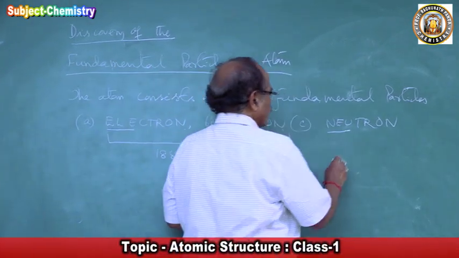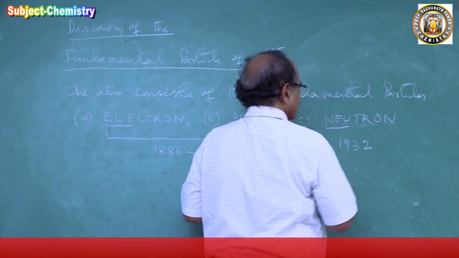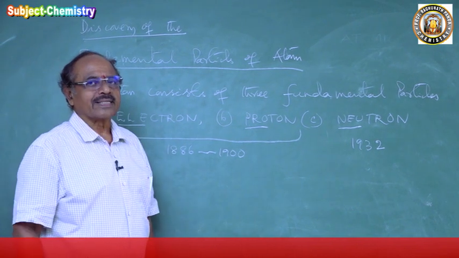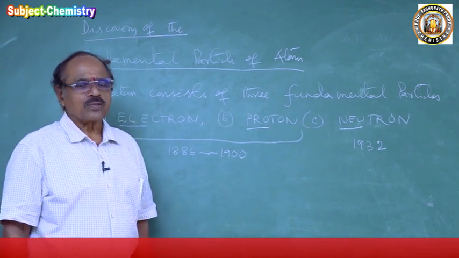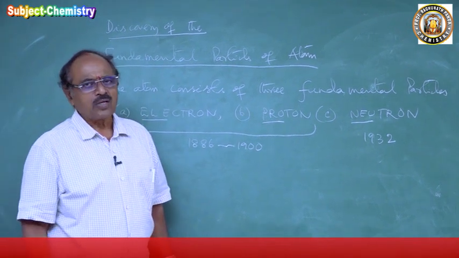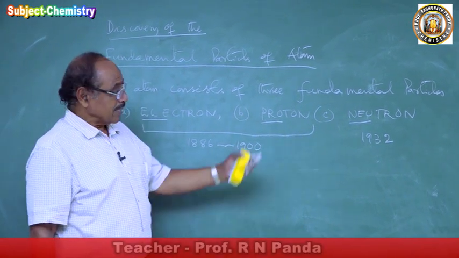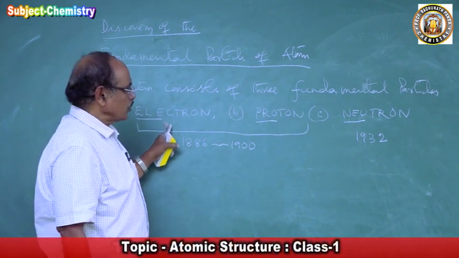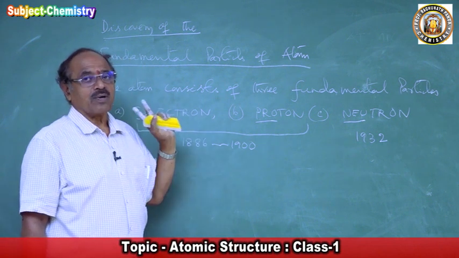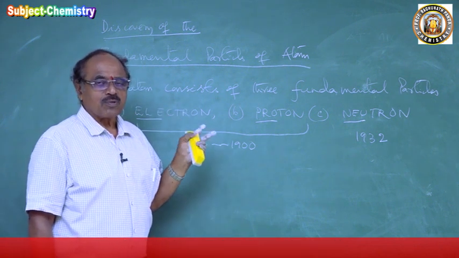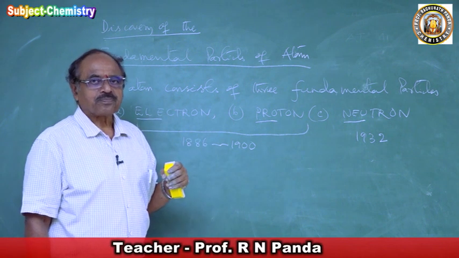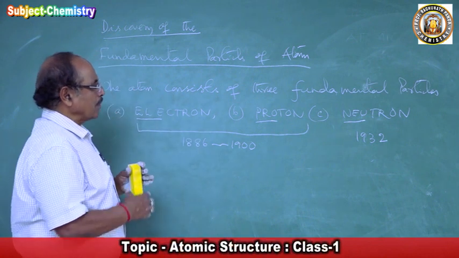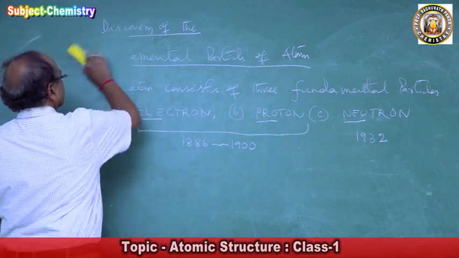And the neutron was discovered in the year 1932. Only when everything else about the atom was known could the third fundamental particle be discovered. The neutron could not be discovered along with electron and proton. It came after 32 years, so the neutron is 32 years younger than the electron and proton. But it is a very important particle. The neutron bomb is more powerful than the atomic bomb. So we'll first discuss the electron and proton, which were discovered simultaneously.